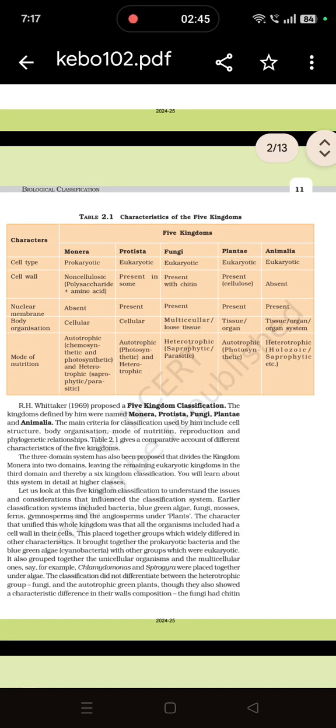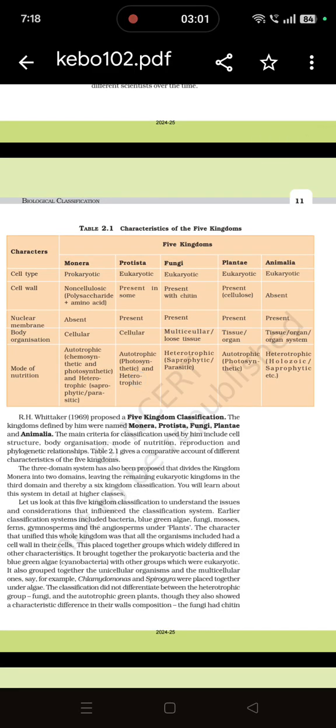Then what about the nuclear membrane? In Monera, the nuclear membrane is absent. In Protista, Fungi, Plantae and Animalia, it is present. Body organization: Monera is cellular, a single cell organism. Protista is also a single cell organism. Fungi is multicellular with loose tissue. Plantae has tissue or organ level organization, and in Animalia, like we humans or other higher animals, tissue, organ and organ system organization is seen.